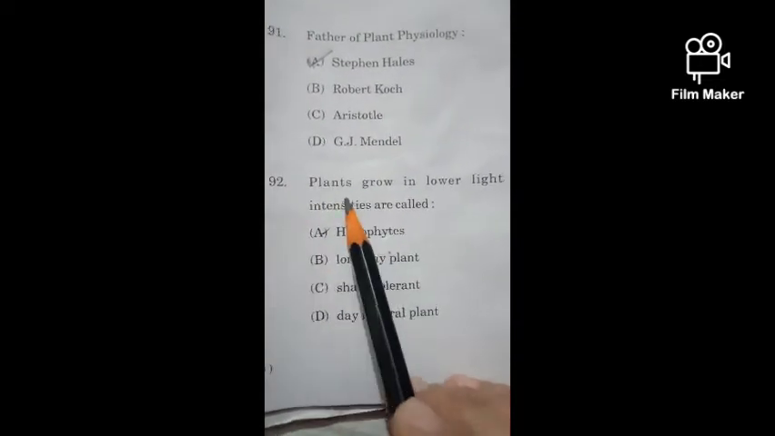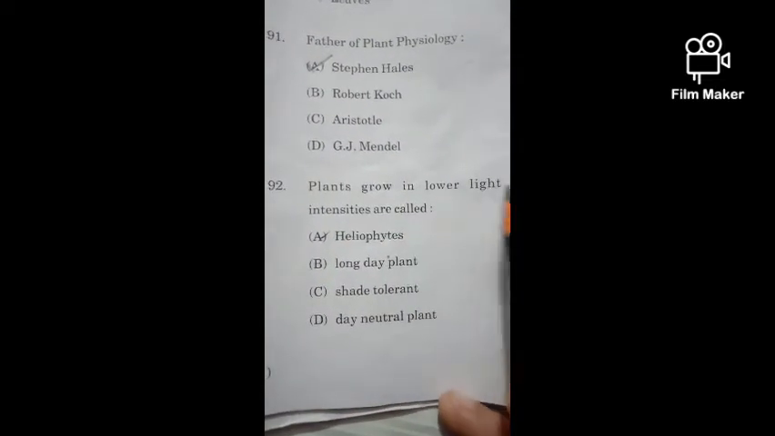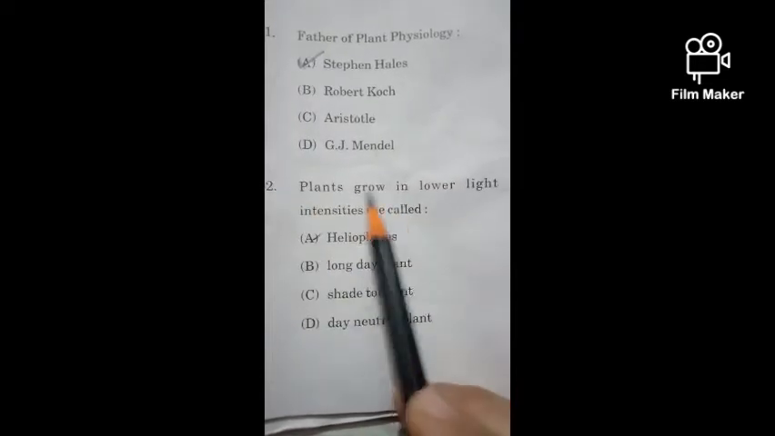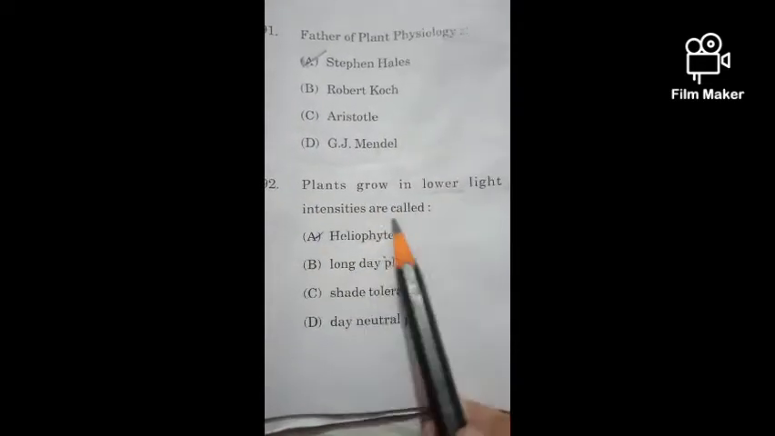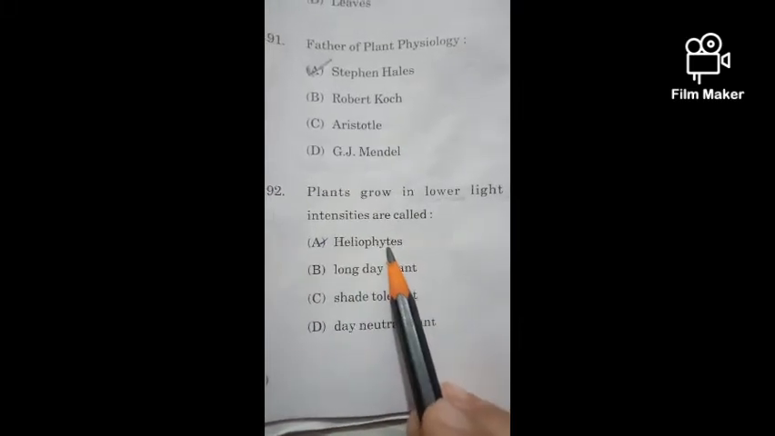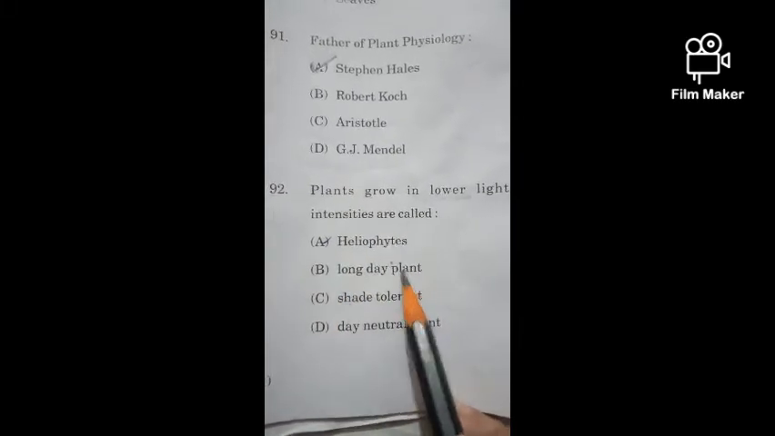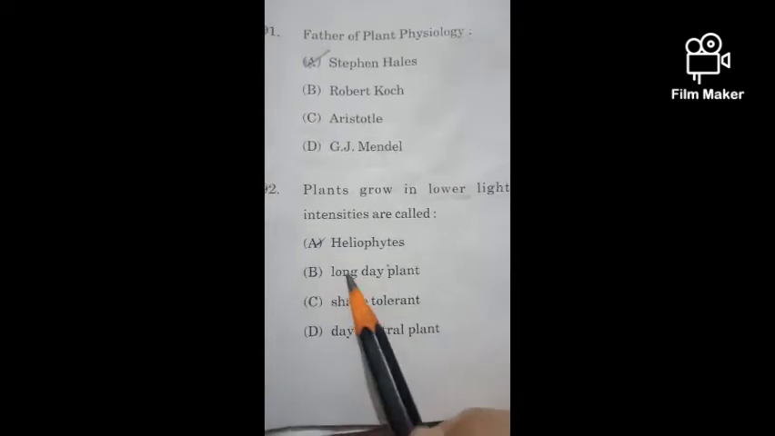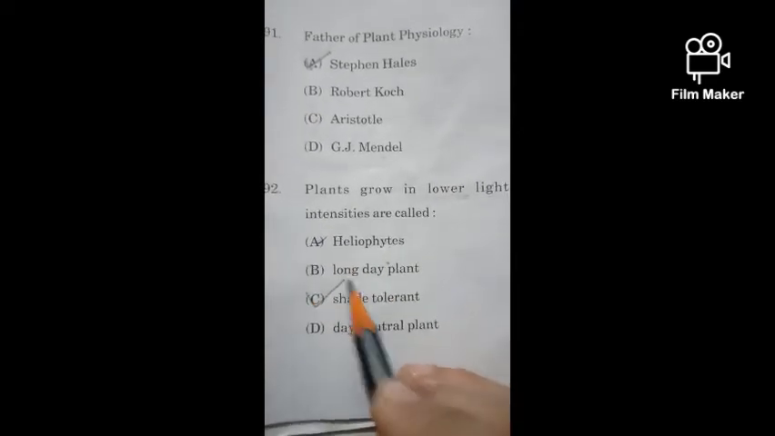Now the question number 92. Plants that grow in lower light intensities are called. Heliophytes grow in high light intensities. Options: long day plants, shade tolerant plant and day neutral plants. So option number C is correct, shade tolerant plant.